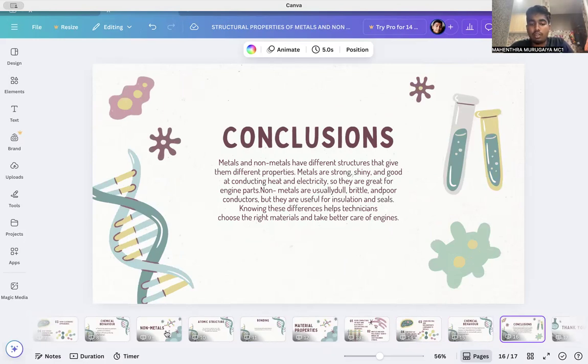The conclusion of this topic is that metals and non-metals have different structures that give them different properties. Metals are strong, shiny, and good at conducting heat and electricity, so they are great for engine parts. Non-metals are usually dull, brittle, and poor conductors, but they are useful for insulation and seals. Knowing these differences helps technicians choose the right material and take better care of engines.